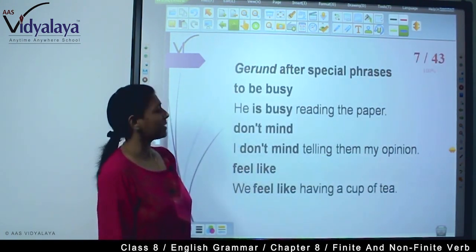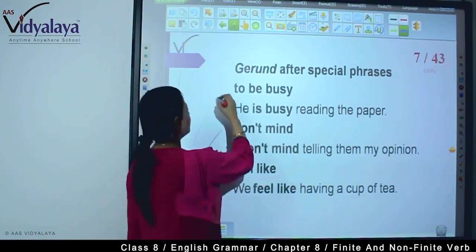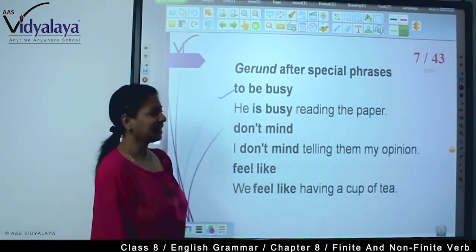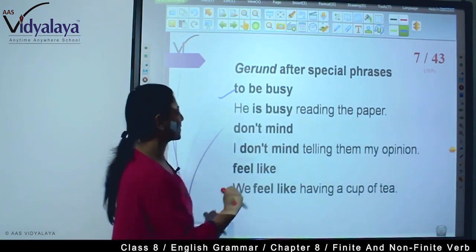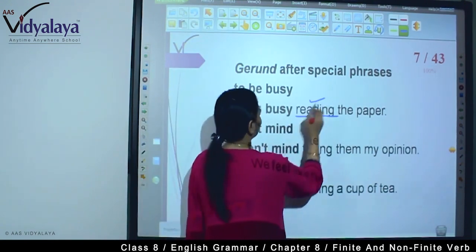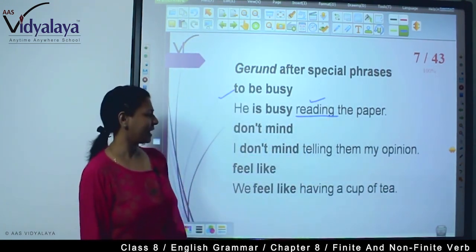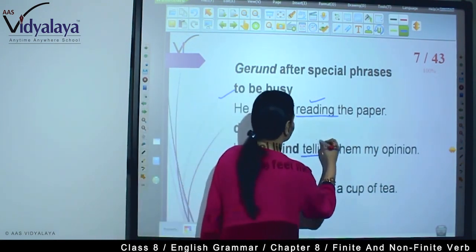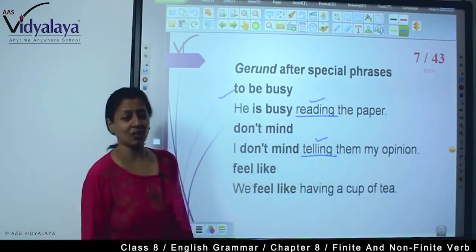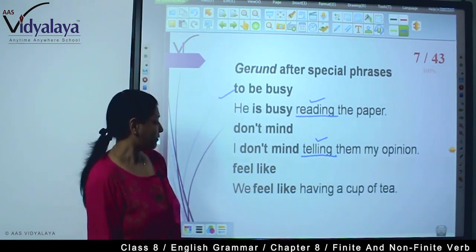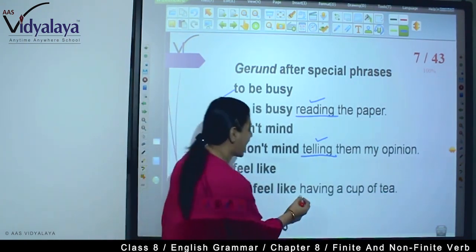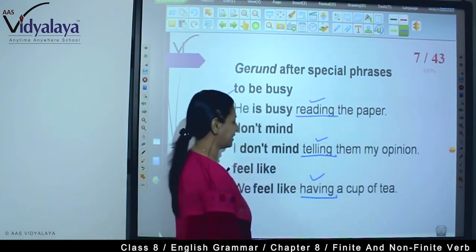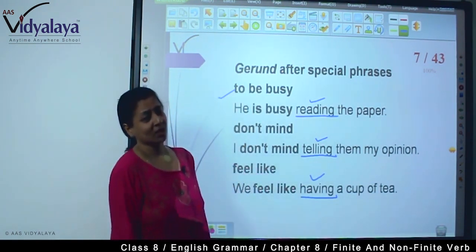Now, gerund after special phrases. To be busy: "He is busy reading the paper." So reading is here a gerund. Don't mind: "I don't mind telling them my opinion." Here, telling is also a gerund. These are not progressive. Feel like: "We feel like having a cup of tea." So this is also a gerund.